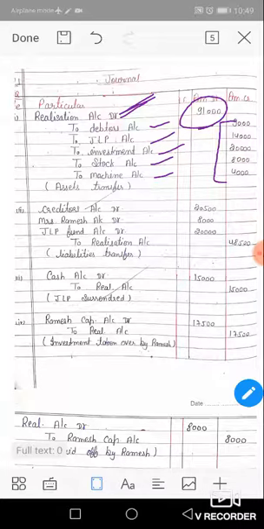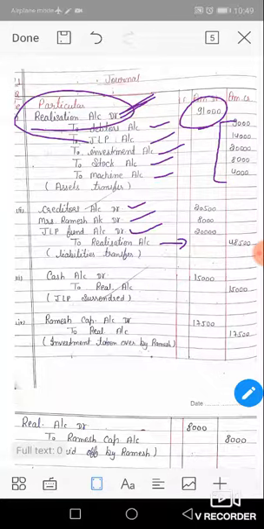Okay, now next, liability side. All liabilities are transferred to the realization account, excluding the capital account balance. The capital account balance is transferred to the capital account. So creditors account DR, Mrs. Ramesh loan account DR, JLP fund account DR, to realization. Assets transfer to the DR side and liabilities transfer to the CR side.